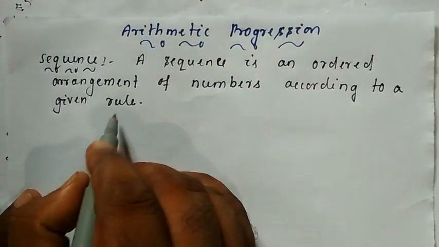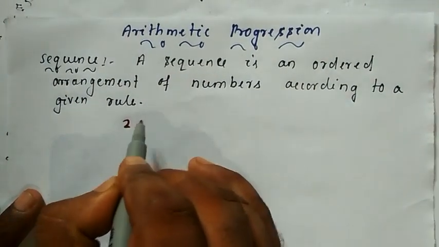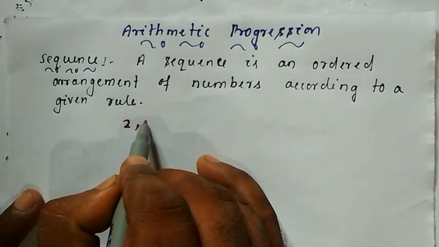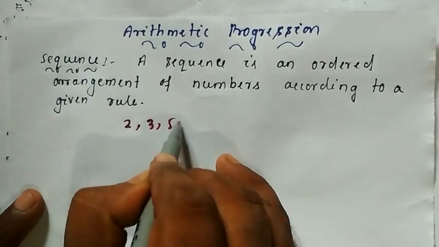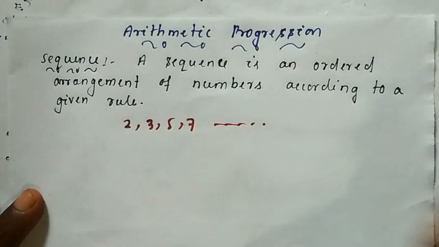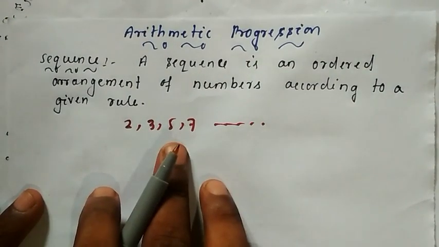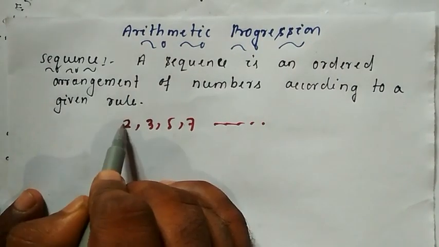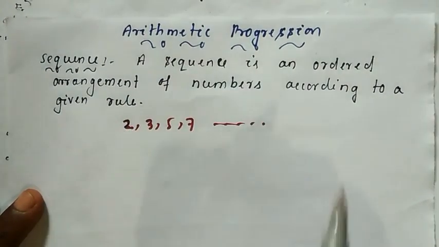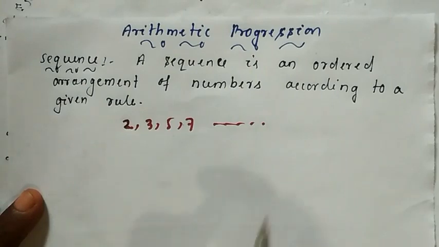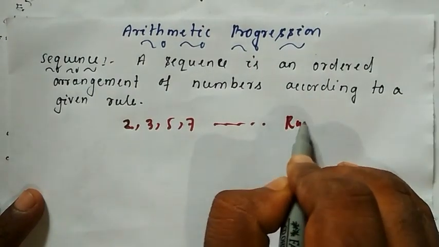Let us consider the following example. I'll write a set of numbers, that is 2, 3, 5, 7 and so on. This set of numbers is an example of a sequence because these numbers are arranged by a definite rule. What is the rule here?